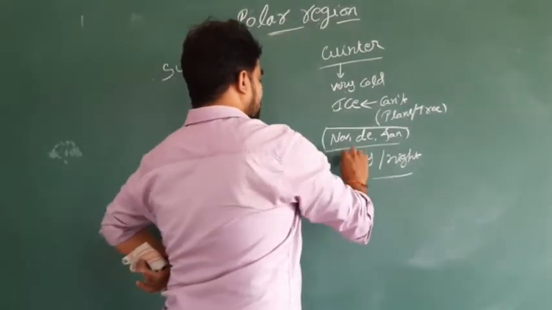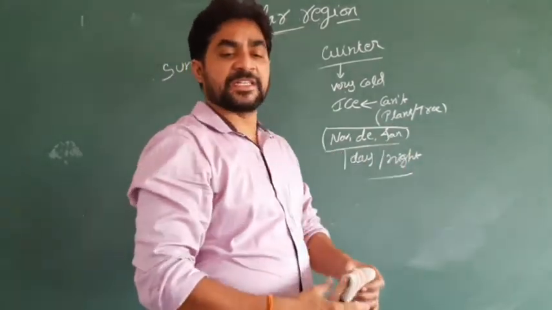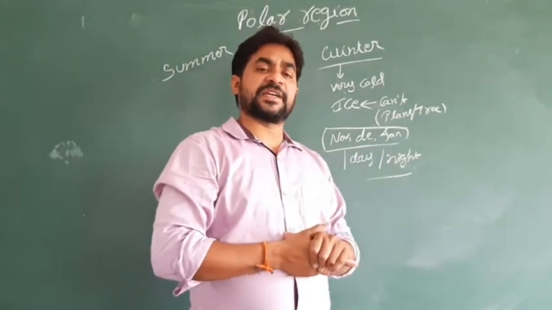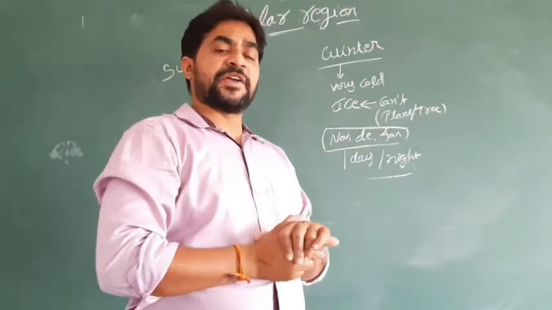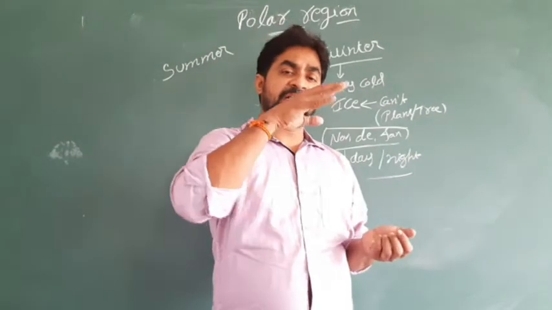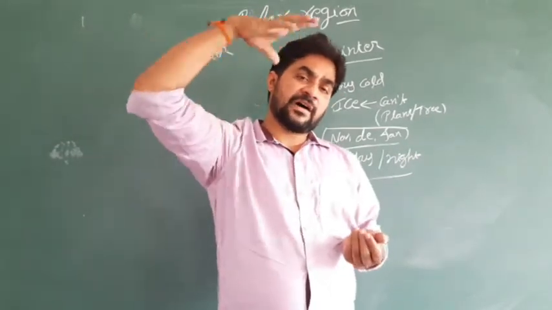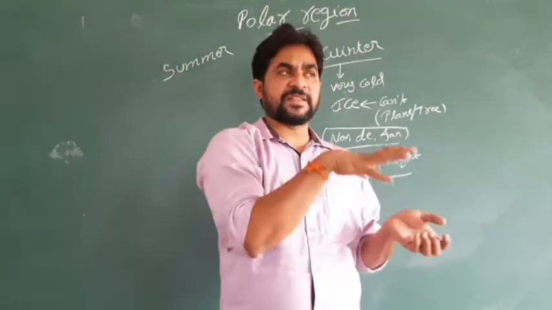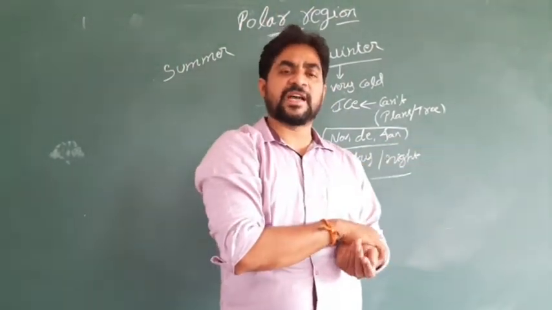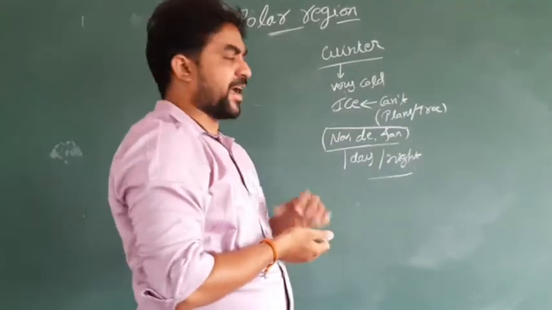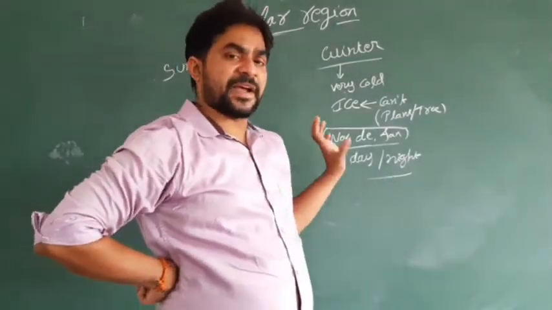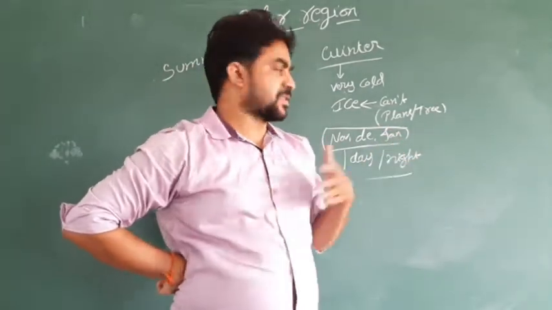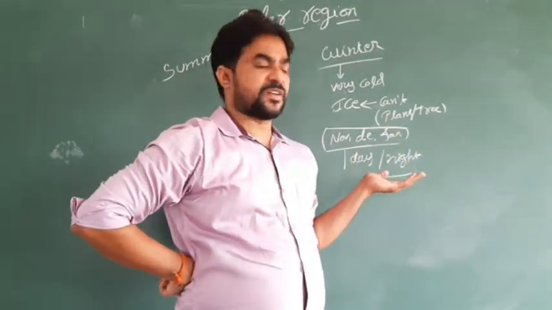So here there is no day and night in the polar region. 6 months continuously daytime and 6 months continuously nighttime, because here the earth looks like a horizon to the sky. It means it looks near to the sky. Because of all the other factors, the day and night here differ compared to our areas. So 6 months of daytime and 6 months of nighttime.